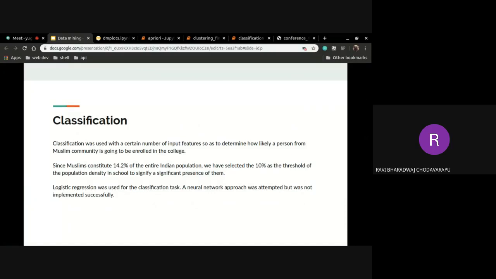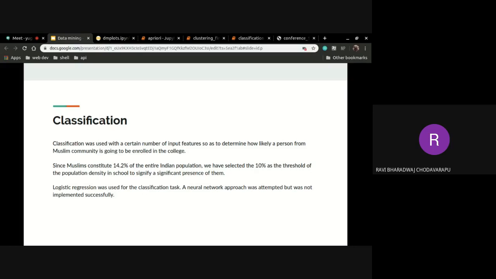Now, the classification task was to predict whether a student of a certain ethnicity exists in a particular college degree based on the demographic existing within the college and the type of college degree that it is. To prove that this is a classifiable task, we chose the minority population of Muslims and tried to predict whether a Muslim would exist in a college based on the features of the college and the existing demographic in the college. And we discretized the Muslim population using a threshold of 10%.